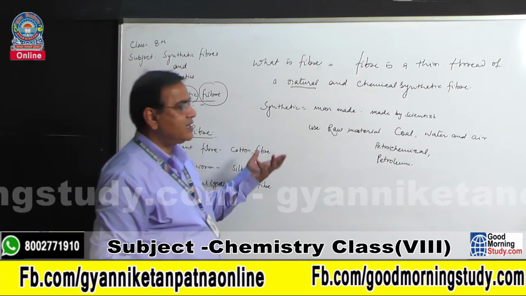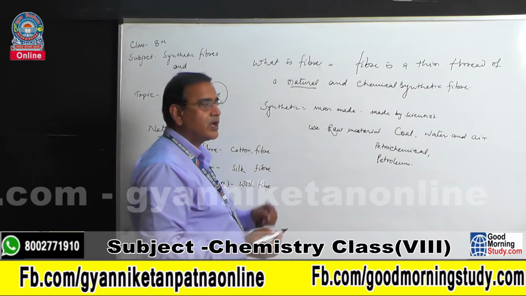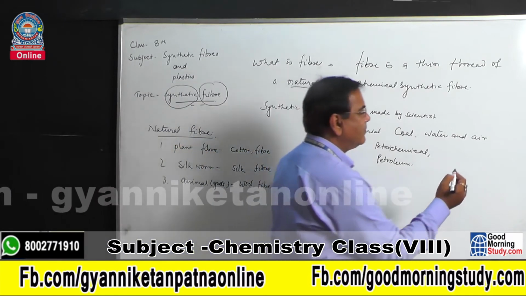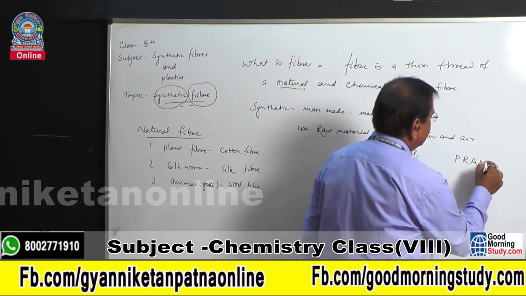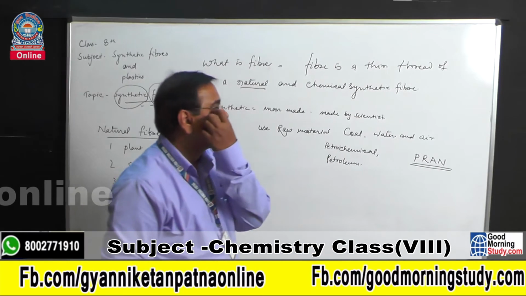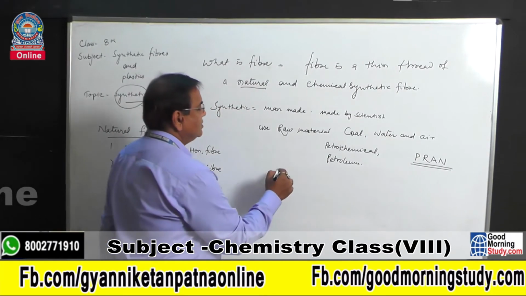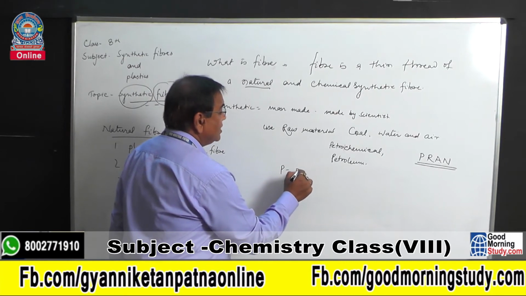Now synthetic fiber. How many types of synthetic fiber are there? There are 4 types, known as PRAN. PRAN is the 4 types of synthetic fiber.